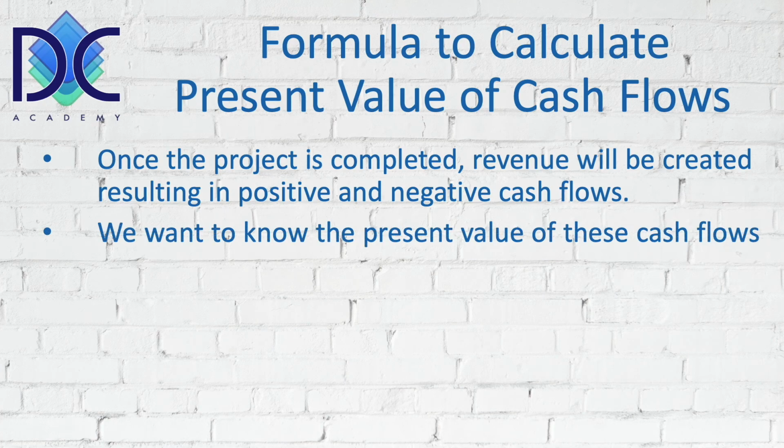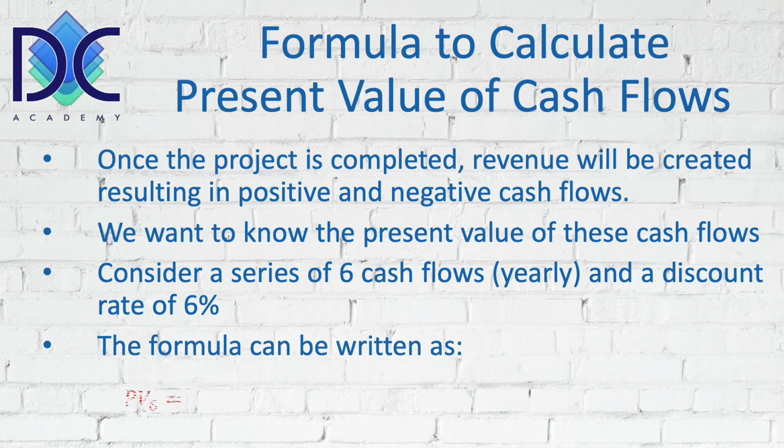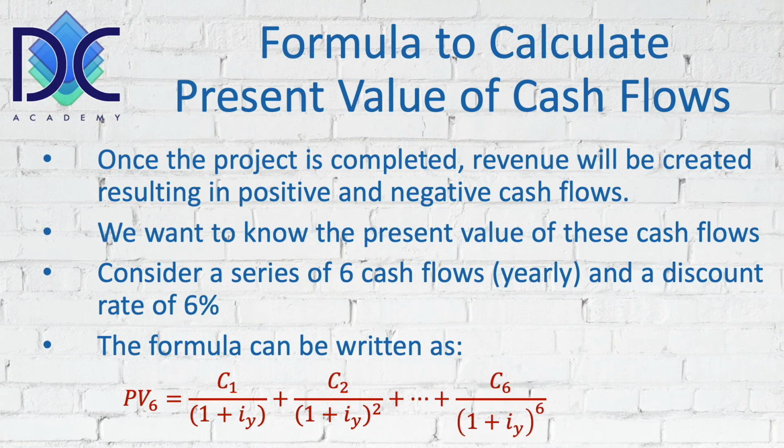And we want to know, in a new case here, a series of 6 cash flows, yearly cash flows, and we have a discount rate of 6%. So from the start of the project, 1 year at the end of the project, we have the first cash flow. So what we have to do is to get the value of that cash flow. The first cash flow we have to discount with 1 plus the interest rate to the power 1. The following cash flow at the end of year 2, we have 2 years, so we have to discount it with the factor 1 plus interest rate squared. And we continue this till we reach the end of the 6th period.